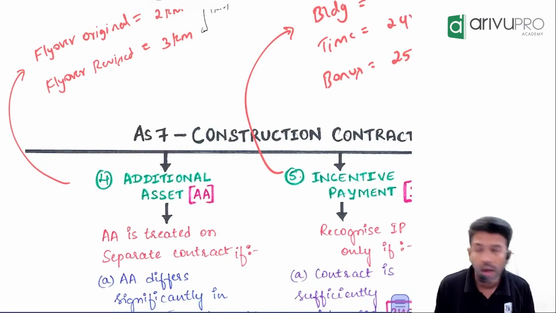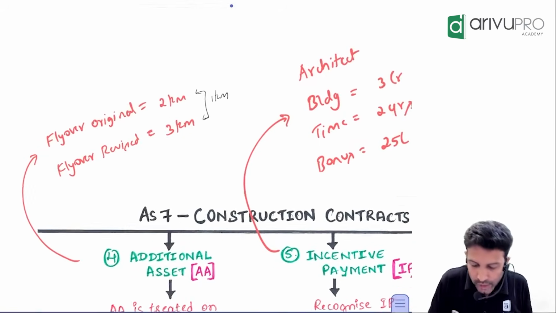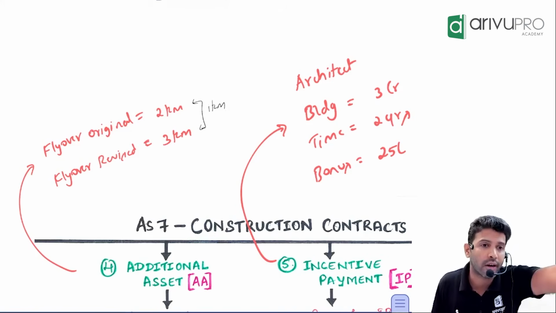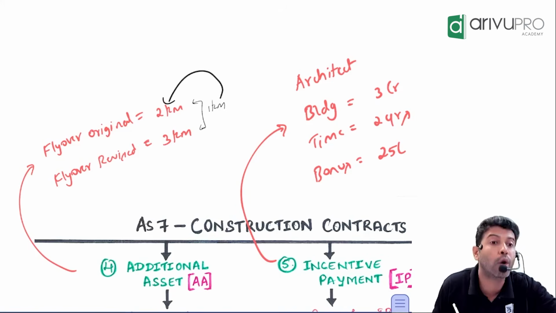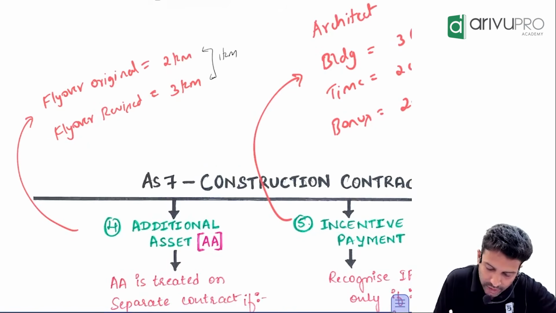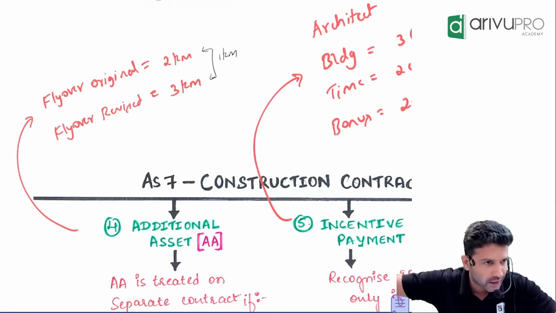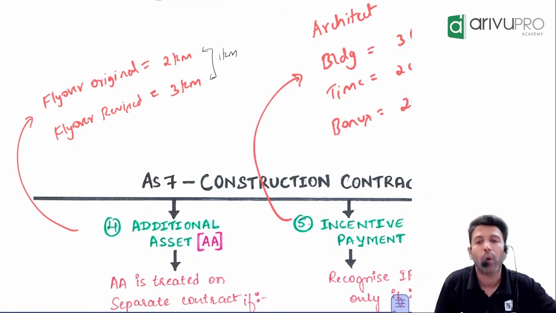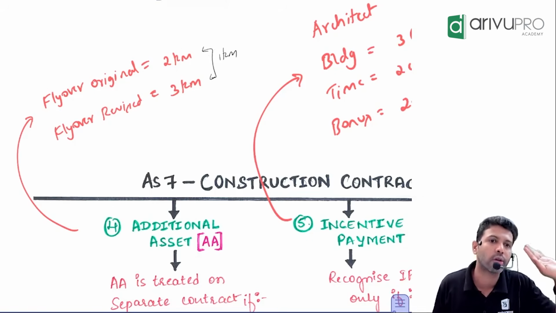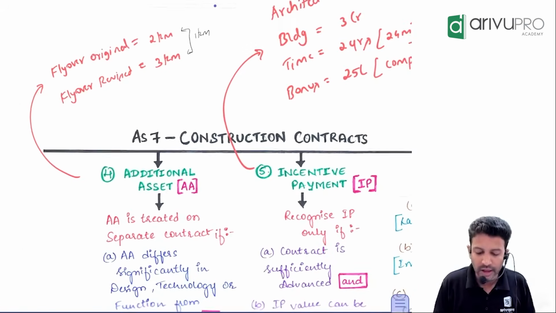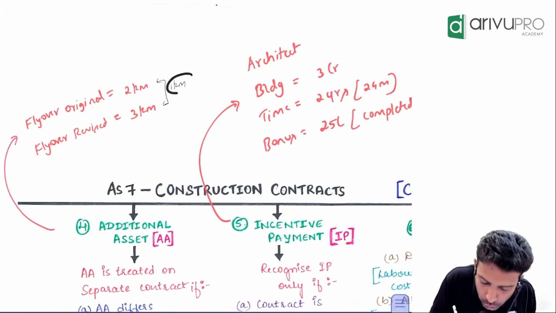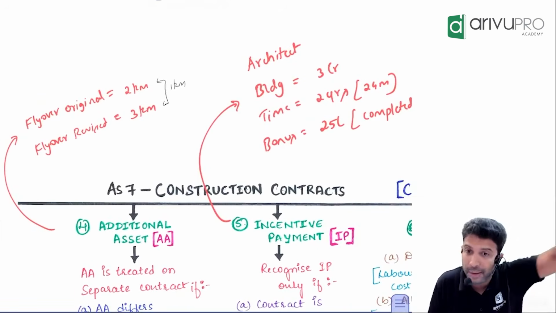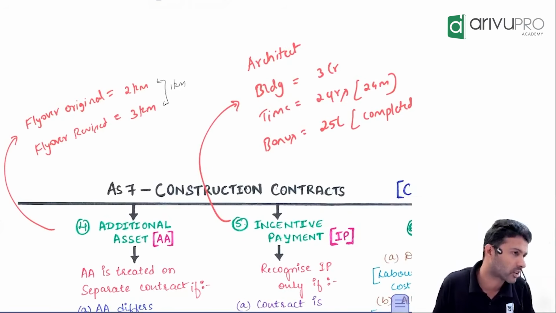Now the question arises, whether this 1 kilometer asset should be treated as a separate contract and accounted separately, or should it be merged with the old contract? That's a provision we are about to discuss. If you want to treat this 1 kilometer as a separate contract, there are some conditions to be satisfied.